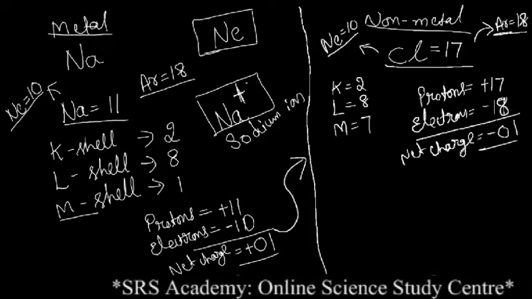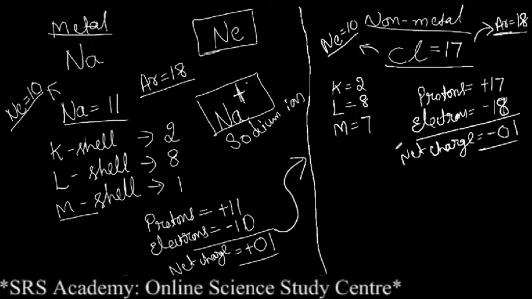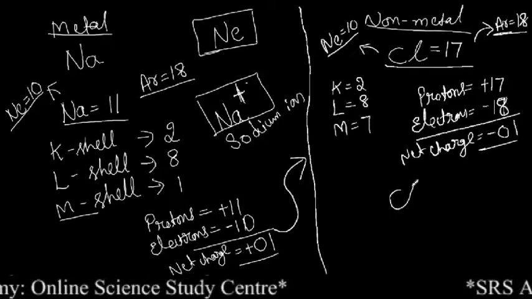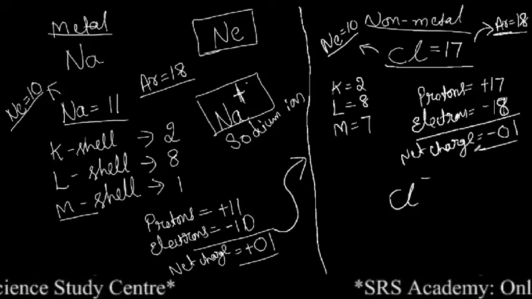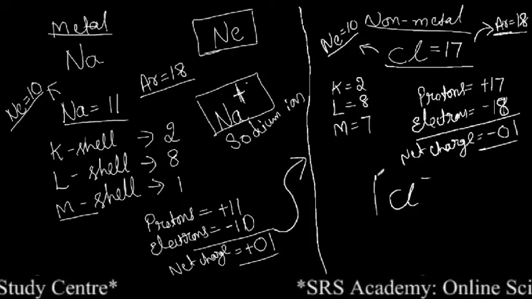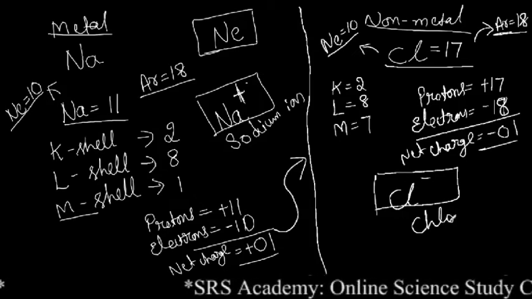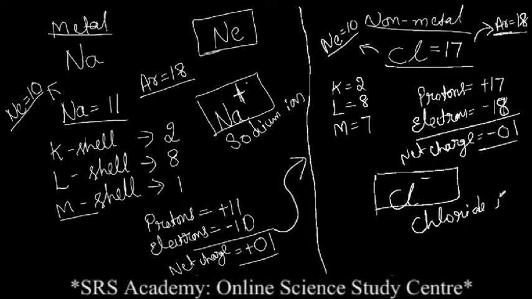So the net charge of the chlorine will be minus 1. So chlorine gains 1 electron from the sodium and it becomes Cl minus. How many minus? Only 1 minus. So we will call this not chlorine ion, it is called chloride ion.